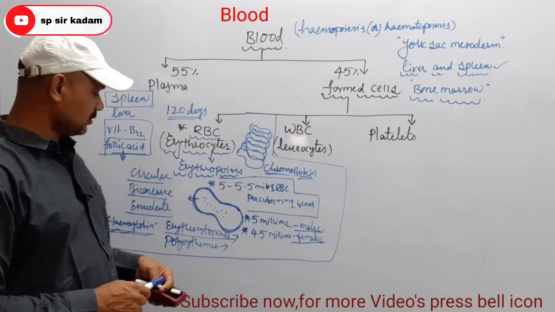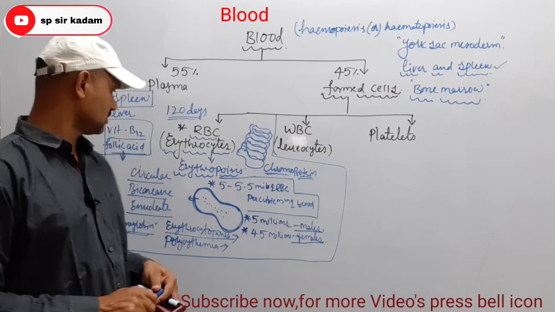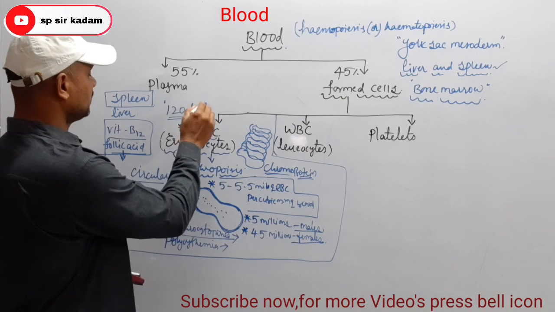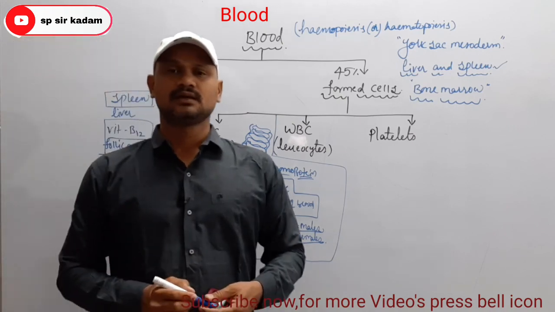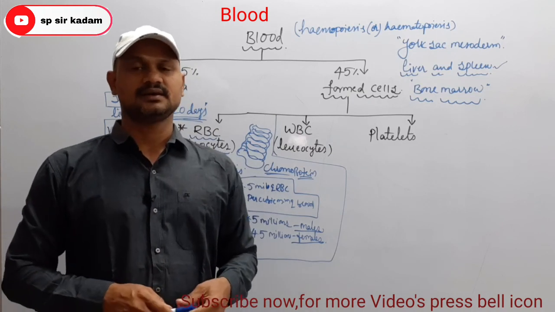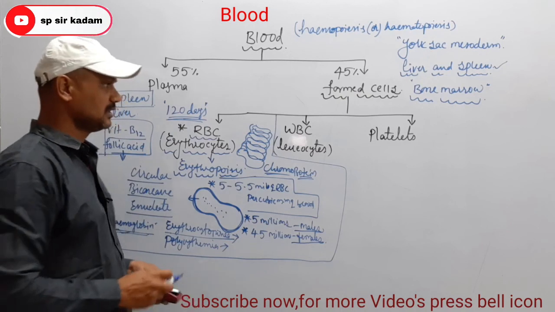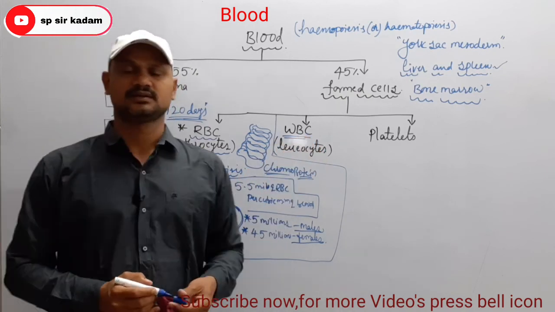Increased RBC count is known as polycythemia, and it leads to blood cancer. Then RBC lifespan is 120 days. After completing the lifespan, RBCs are destroyed in the spleen and liver. So that is all about RBC. In the next video, we will cover WBC. Okay, thank you students.